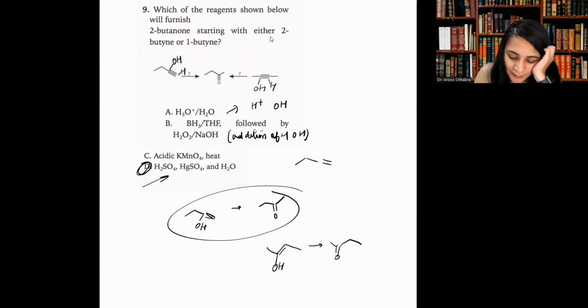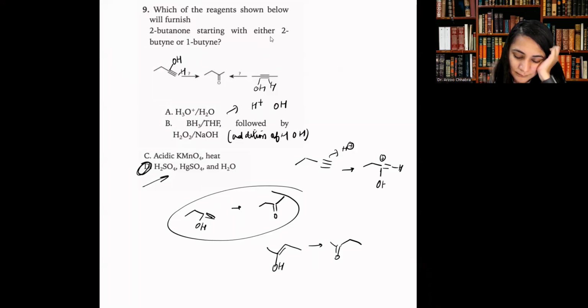The first step of the reaction would just be grabbing the H plus and forming the carbocation over here, which is not a very stable carbocation. The water will attack over here to get the OH.